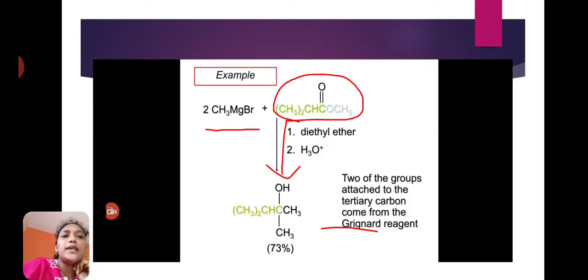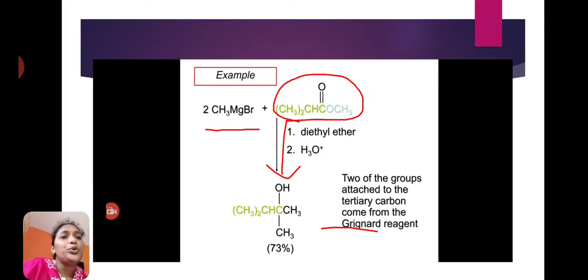Next example reaction is there. Methyl magnesium bromide reacts with (CH3)2CHCOOCH3. This is one of the esters. Two moles of methyl magnesium bromide react with ester in presence of diethyl ether followed by hydrolysis, and it will give tertiary alcohol.